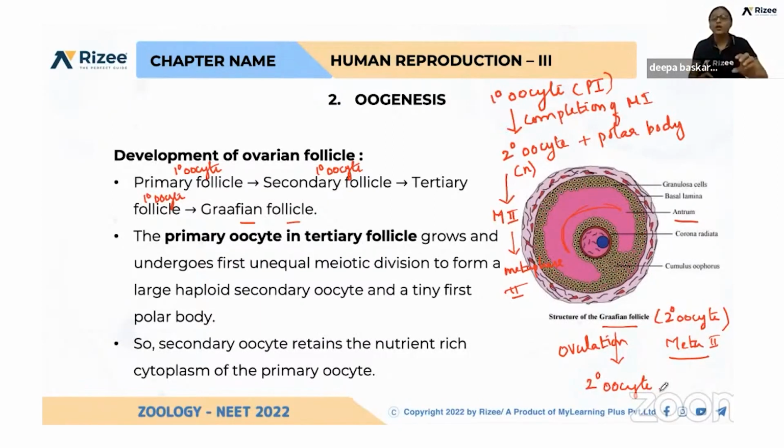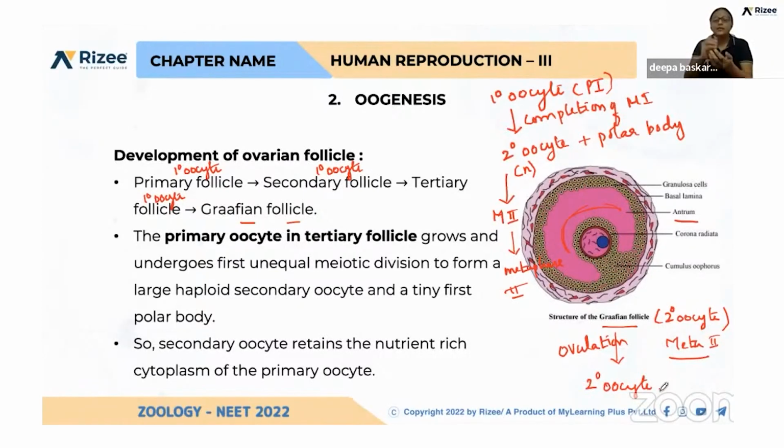Those oogonia develop into primary oocytes, which undergo meiosis 1. They start meiosis 1, but they get arrested at prophase 1 itself.